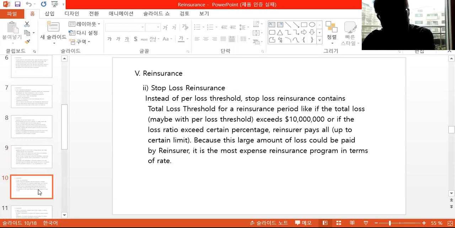Because of this large amount of loss that could be paid by the reinsurer, it is kind of an expensive reinsurance program in terms of rate. So it occurs very rarely, because it's a pretty expensive scheme to use.